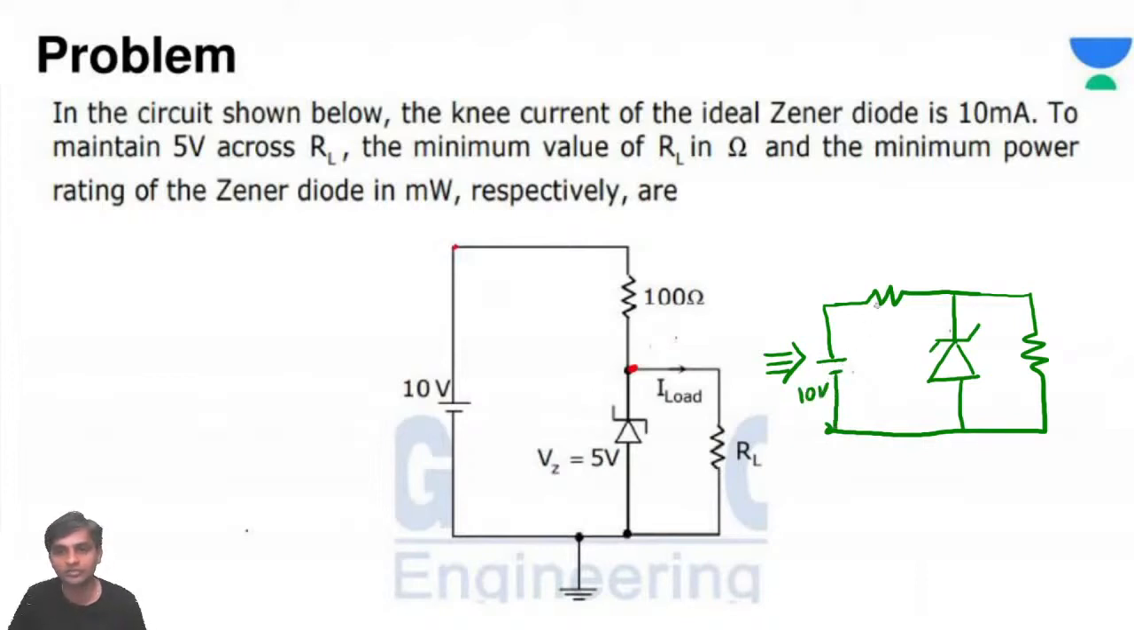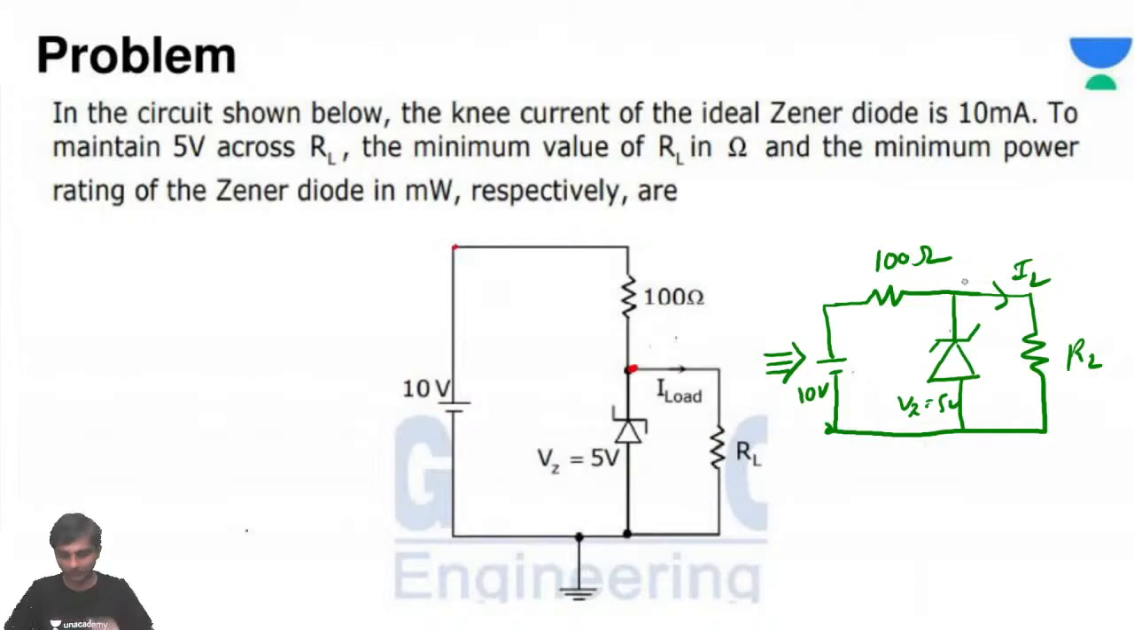It's going to be 10 volts. It's going to be 100 ohms. It's going to be VZ of 5 volts. It's going to be RL, and the current is going to be IL. So is this a new circuit? No, sir. He just changed it. He just wanted to show you something different. Is it difficult, sir? No, both of them are the same.